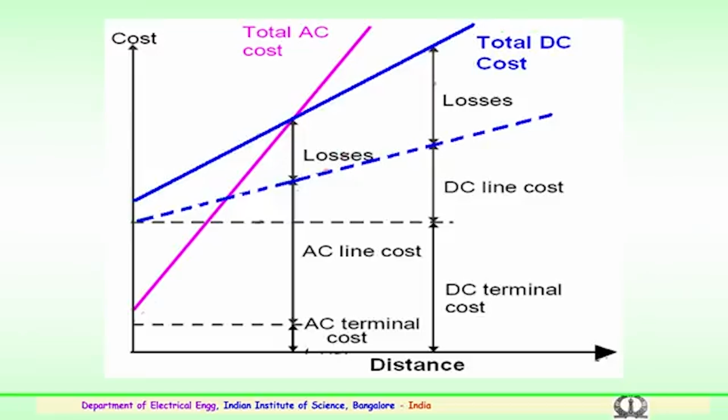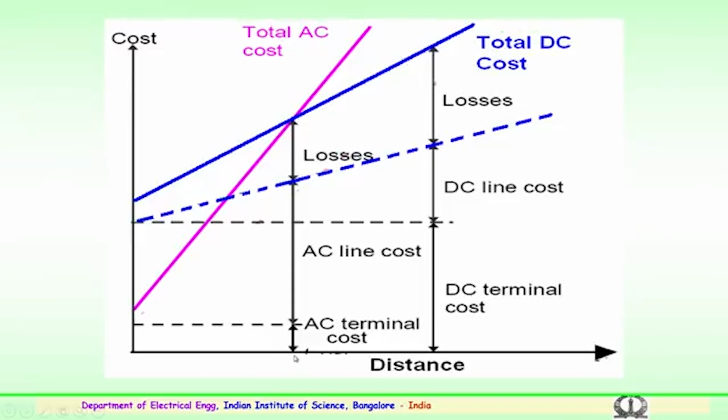The graph which is being displayed here gives the cost versus the distance. This is a very important graph, which gives an indication, when we are going in for HVDC transmission or HVAC transmission, which is more economical. This is very clear: you can see that the pink line displays the total cost for the AC transmission lines. The blue line gives you the total cost for the DC transmission lines.